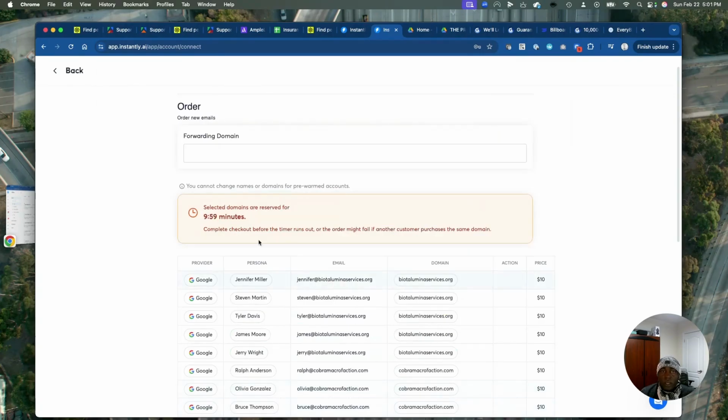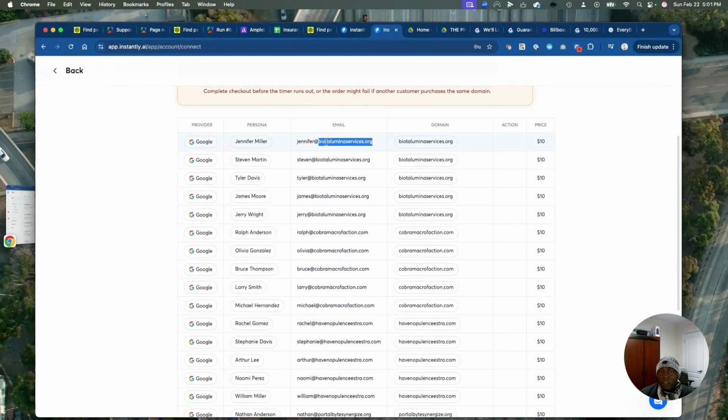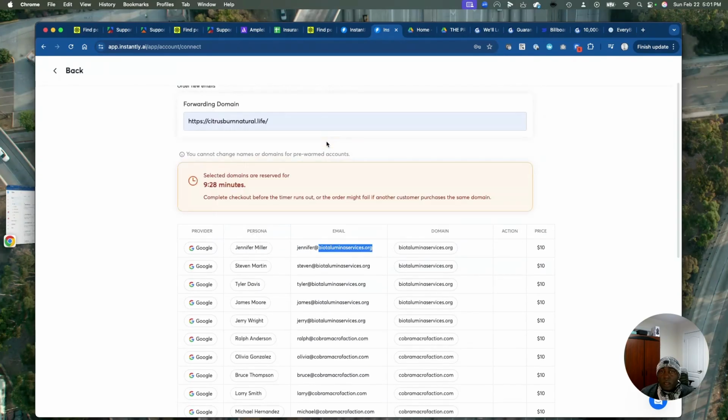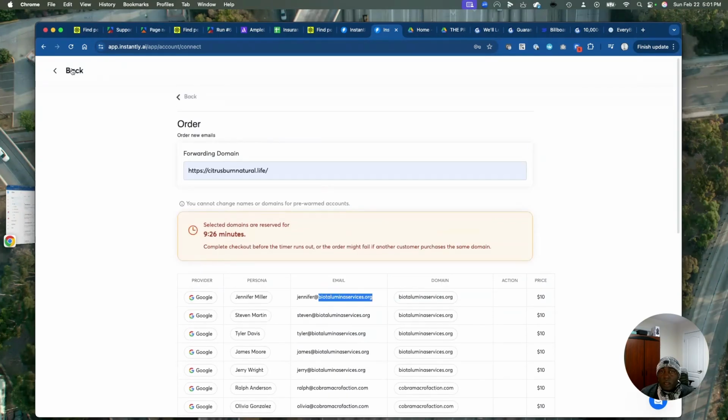So go ahead. We can put your website here. For example, you put your website in such a way that anybody who clicks this domain and wants to know more about your business comes to your website. So this is a forwarded domain. It comes to your website, and people are going to see what you're selling, what you're talking about. If you're a serious company, they're going to see your offer right there, and they may choose to work with you because they see your offer. So this is how you could get domains and emails.